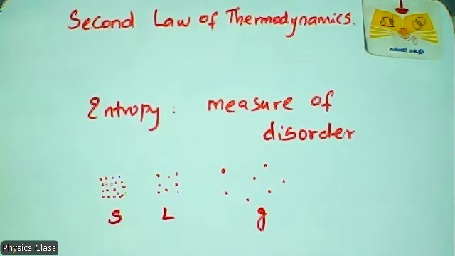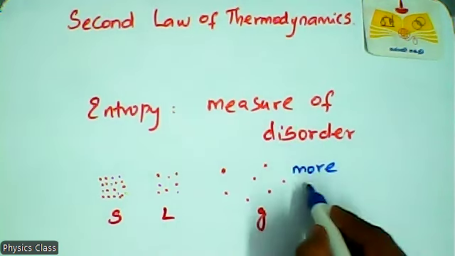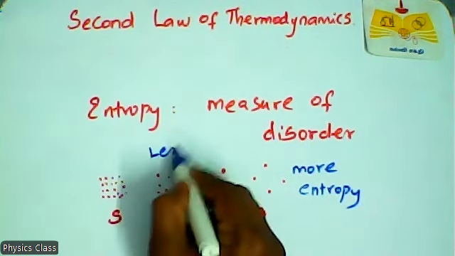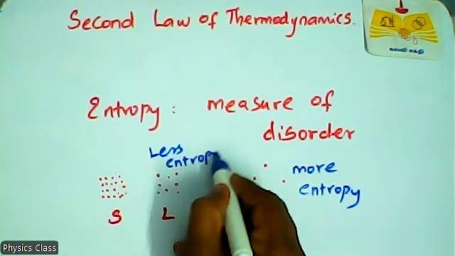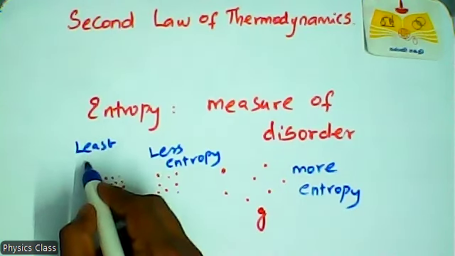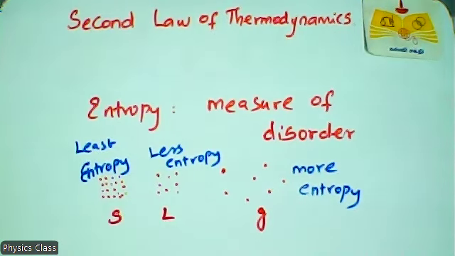So gases have more entropy. Liquids have less entropy, and solid has least, meaning very, very less entropy. Now you may be clear about what entropy is and how entropy is defined in the second law of thermodynamics. Okay, is it clear? So this is the second law of thermodynamics and entropy.